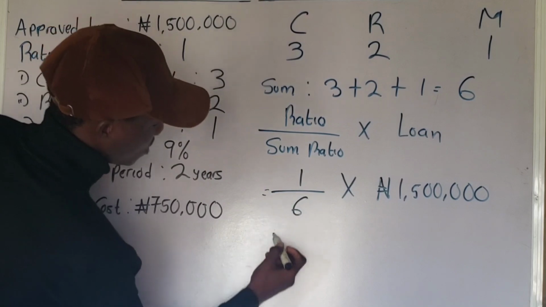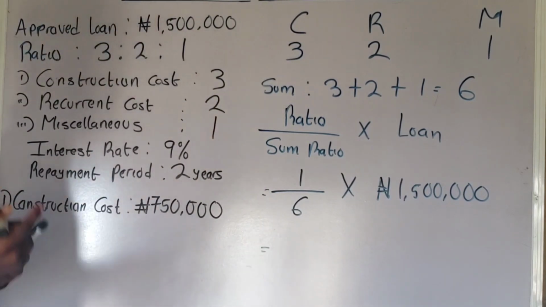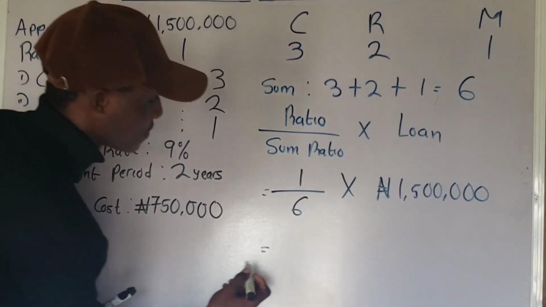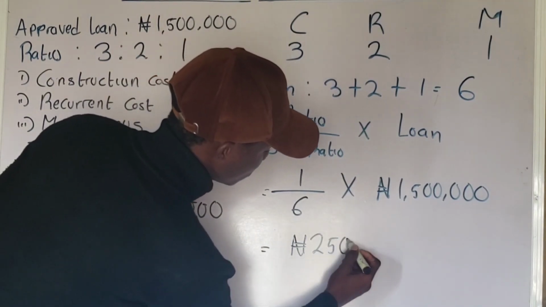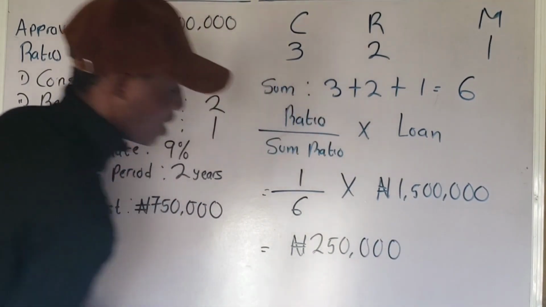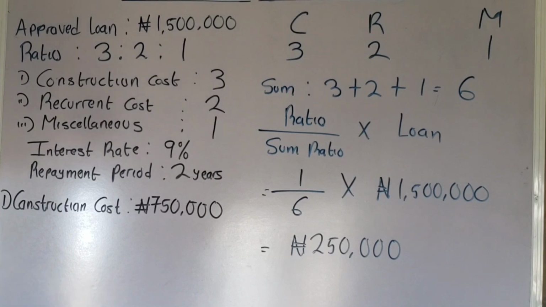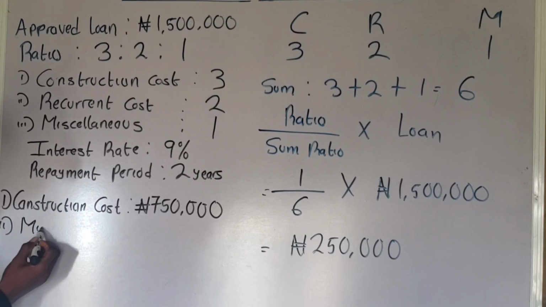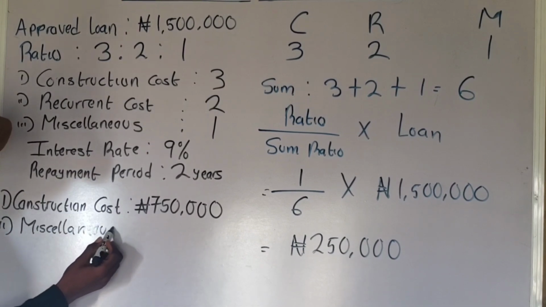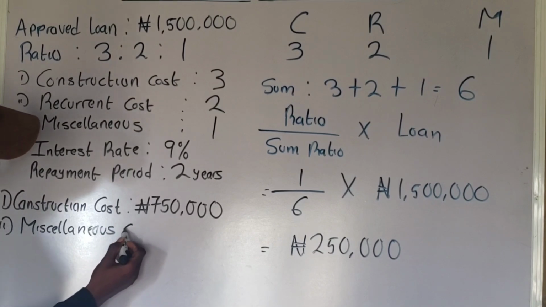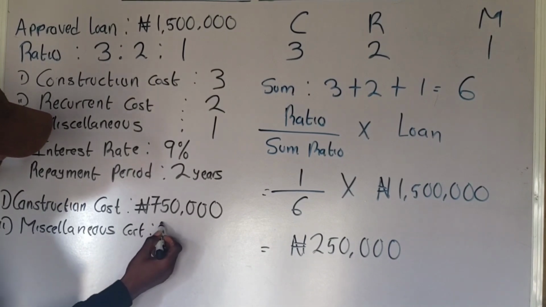So the amount that is going to be spent on miscellaneous will be 250,000 naira. Do you understand? That is question 3. Miscellaneous cost is 250,000 naira.